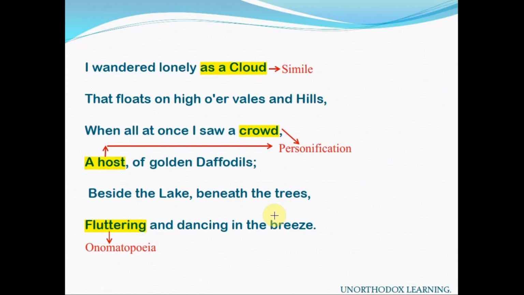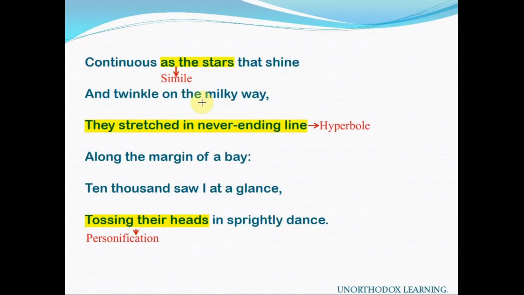Now coming to the next stanza. Continuous as the stars that shine. They were as numerous as the shining stars. Now in this, as the stars, simile is used. Another poetic device used is simile, that means a comparison has been made. The number of daffodils has been compared with the continuity of the stars that twinkle in our galaxy, the Milky Way.